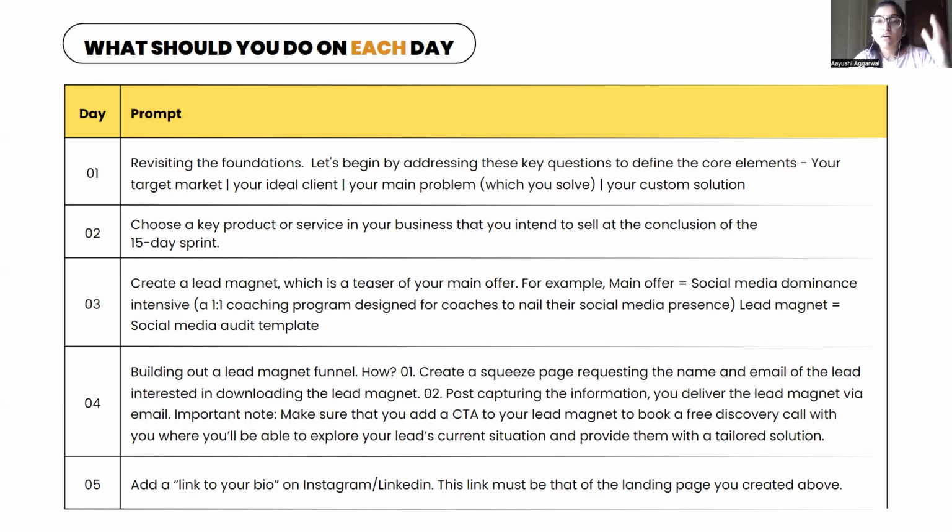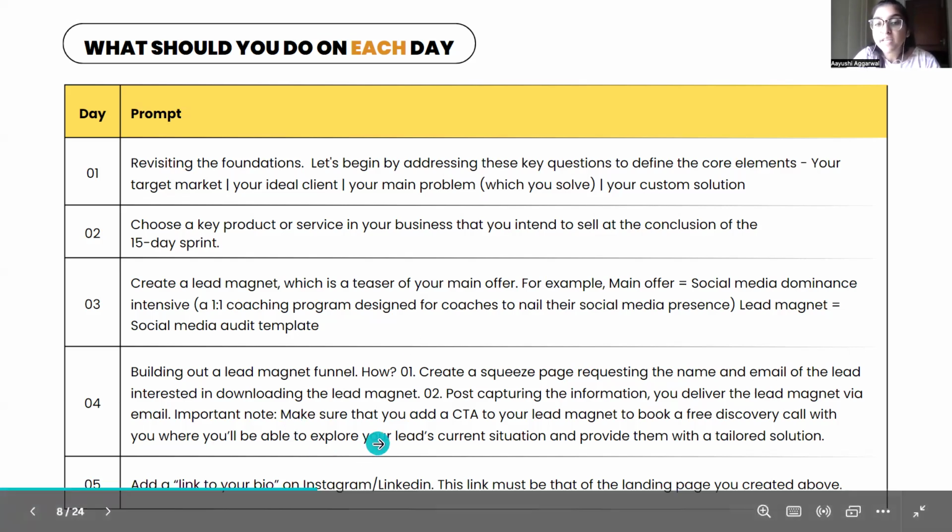Please do not request too much information. You don't ask for their phone number also, their LinkedIn profile also, Instagram also. You just want name and email ID. That's it. Or whatever 2 things you want. Not more than 2.